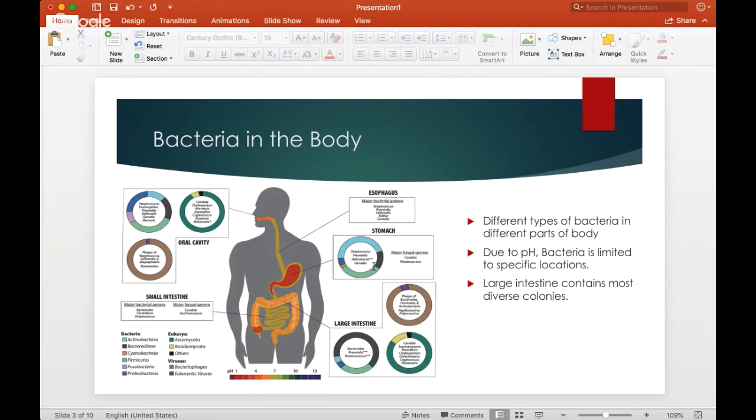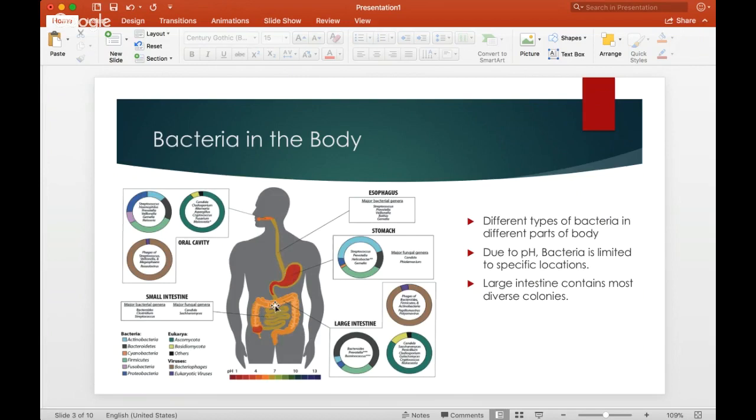So we can see here that it ranges throughout the whole GI tract, the oral cavity, the esophagus, stomach, small intestine, large intestine. The types of bacteria vary depending on the pH because the pH is so varied in the body. So here in the stomach, we have a high pH. So there'll be different types of bacteria compared to that of the small intestine or the esophagus because that's a much more neutral pH. So more acidic in the stomach and less everywhere else.